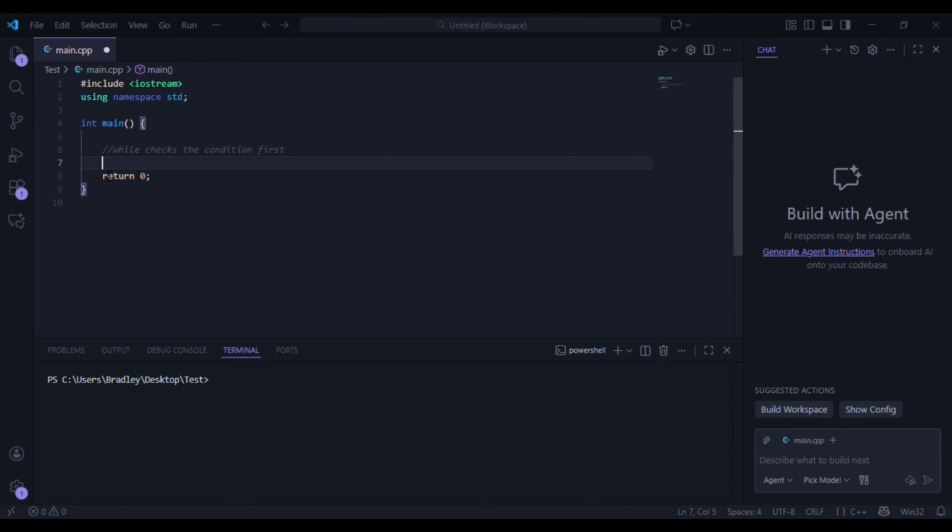Like I said earlier, the condition is evaluated first, right? Before anything runs. If it's false, the loop never executes. Zero runs and no mercy. That's the while loop. So let's do a simple example.